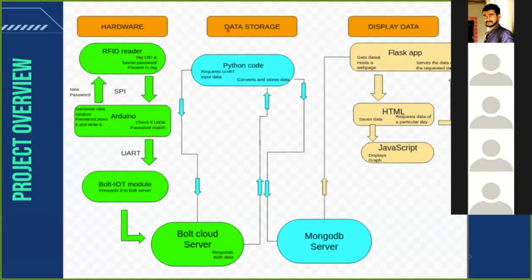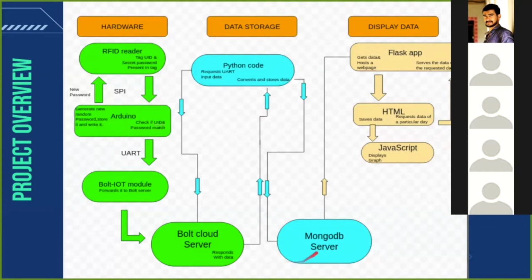In the data storage part, there's a Python code that is running on a server. This Python code requests the data from the Bolt IoT servers. Once it receives the data that someone has entered, it first converts the data into a proper format. So it will organize it by year, month, day, in a proper format in JSON, and it will store the data in a MongoDB